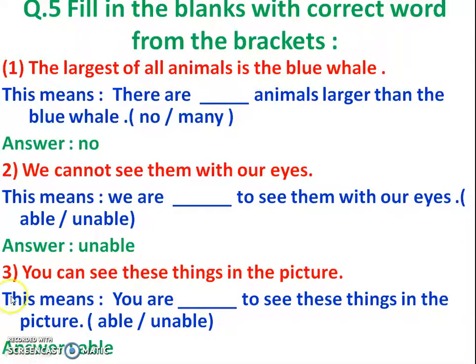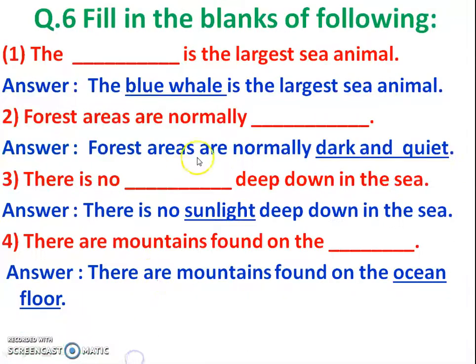We cannot see them with our eyes means we are unable to see them. So the answer is unable. Number 3, you can see these things in the picture. This means you are dash dash to see these things in the picture, able or unable. We are able to see these things in the picture. So the answer is able.